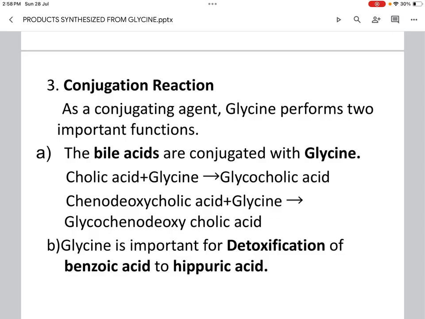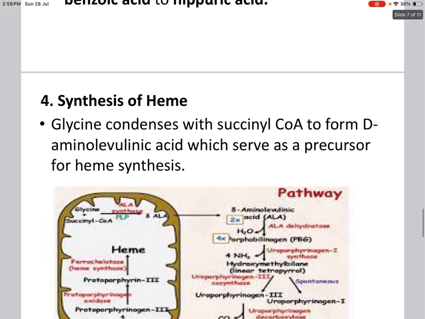What do they do? They convert a weak acid to a strong acid. As a result, the conjugated bile acids are fully ionized at the range of pH values present in the small intestine. And glycine is important for detoxification of benzoic acid to hippuric acid.